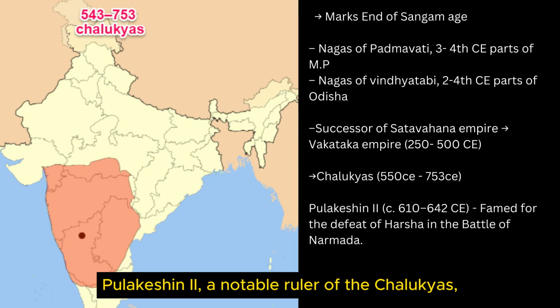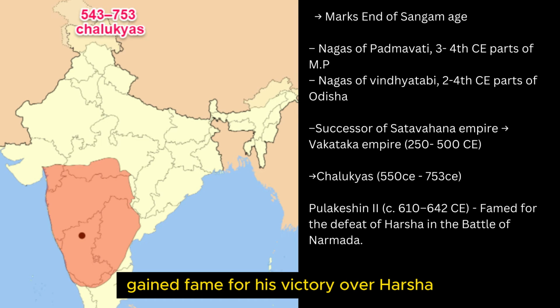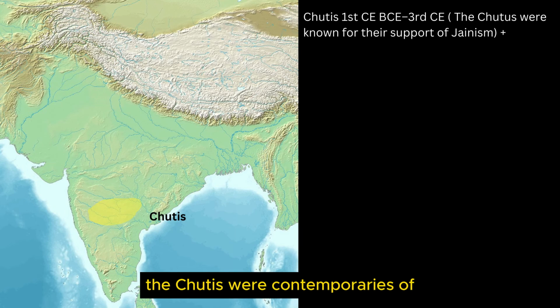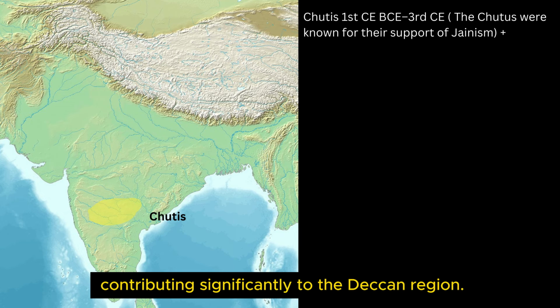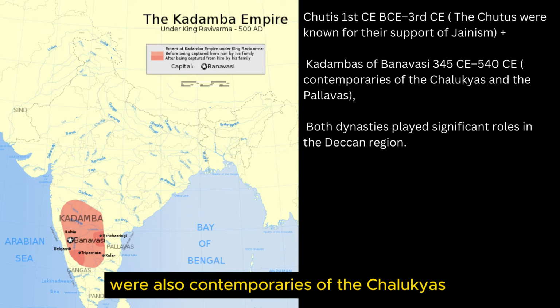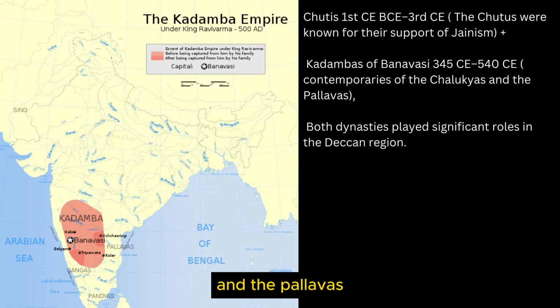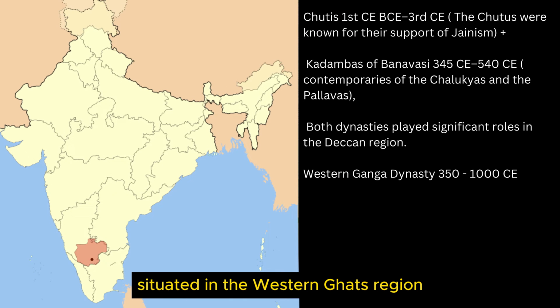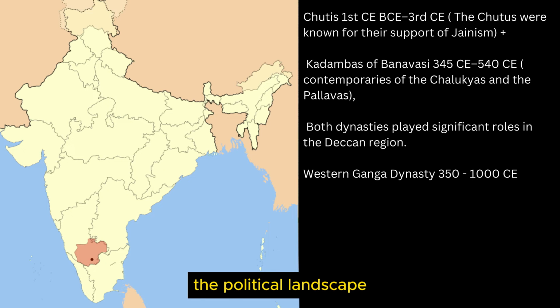Pulakeshin II, a notable ruler of the Chalukyas, gained fame for his victory over Harsha in the Battle of Narmada. Known for their support of Jainism, the Chutus were contemporaries of the Chalukyas and the Pallavas, contributing significantly to the Deccan region. Another influential dynasty in the Deccan region, the Kadambas of Banavasi, were also contemporaries of the Chalukyas and the Pallavas. The Western Ganga dynasty, situated in the Western Ghat region, played a significant role in shaping the political landscape from 350 to 1000 CE.